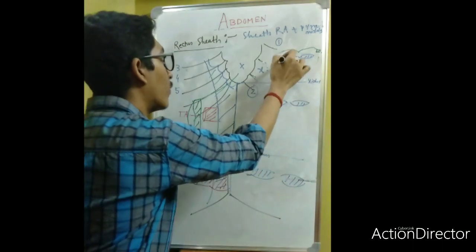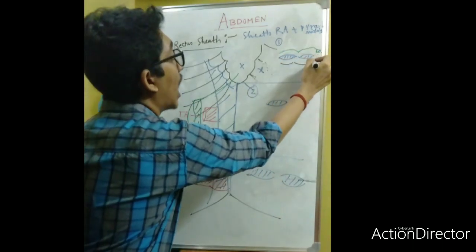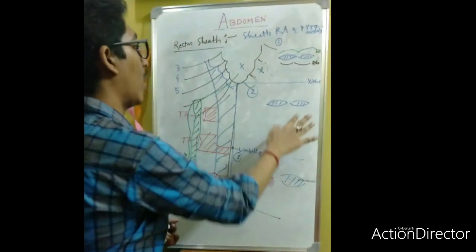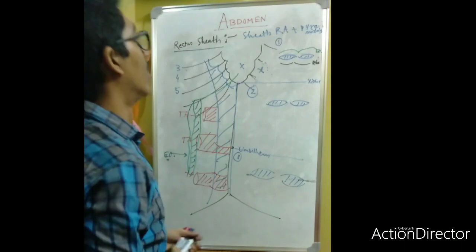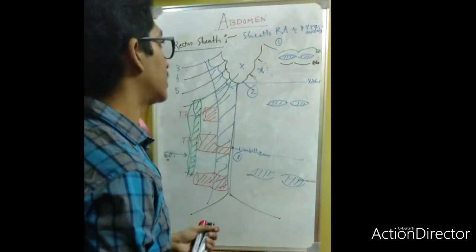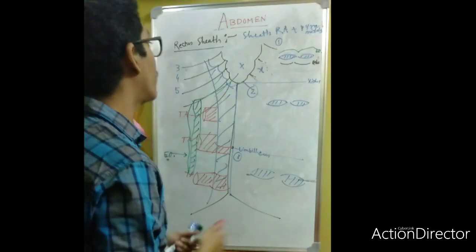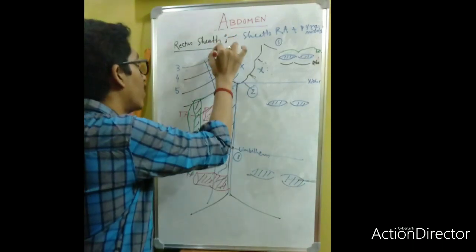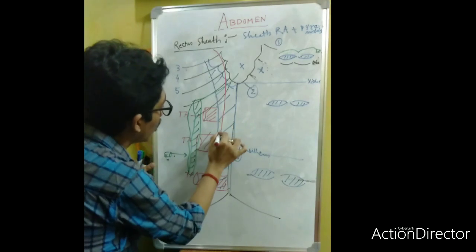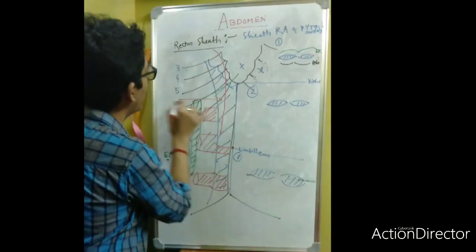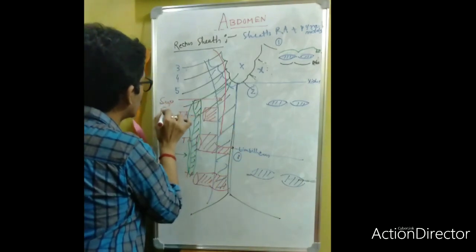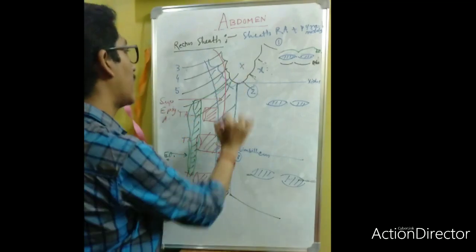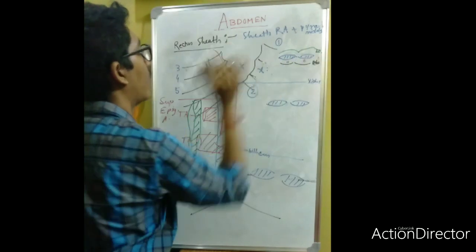Here the posterior wall will be formed by the costal cartilages and ribs. Here in the rectus sheath above the xiphoid process, there will be an artery, the superior epigastric artery. You will also find this superior epigastric artery here.